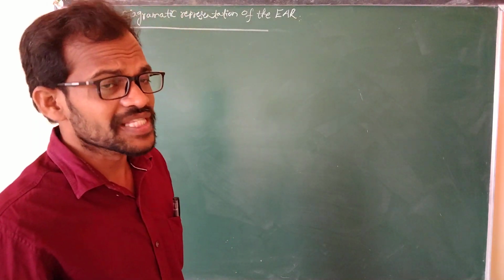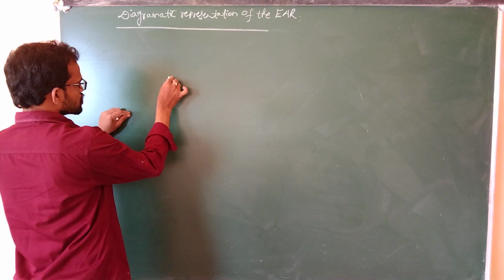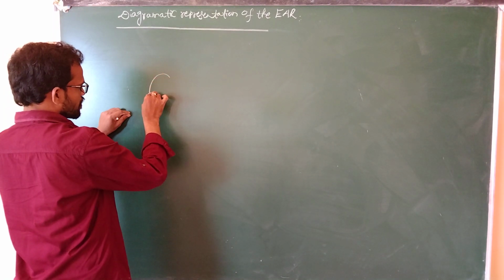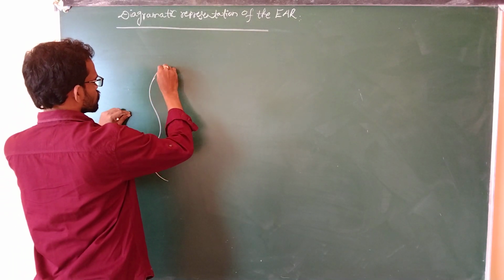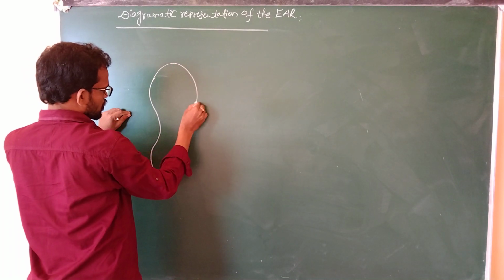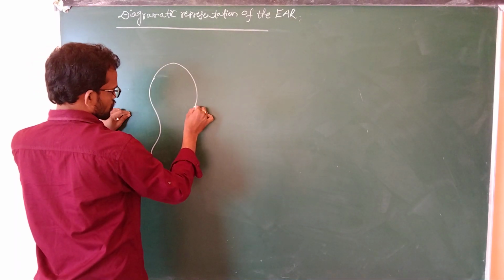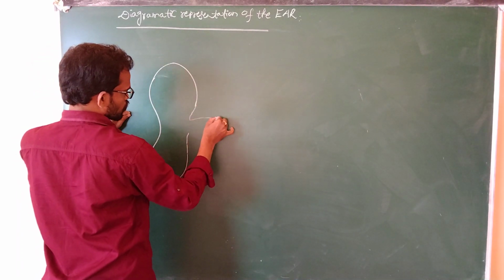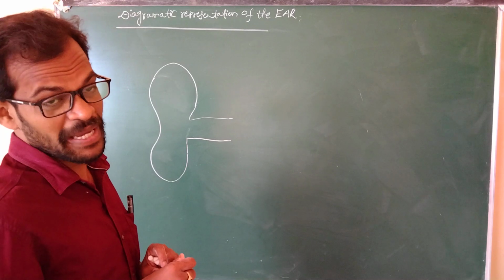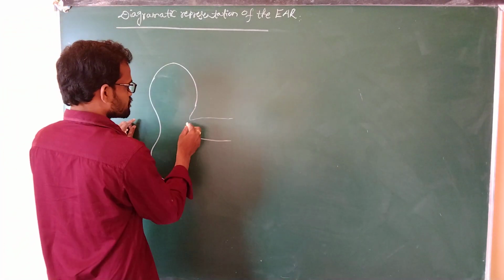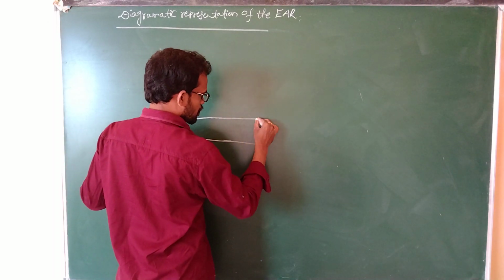The human ear is divided into three parts. What is the first part? The human ear is divided into three main parts. The first part is the external ear.